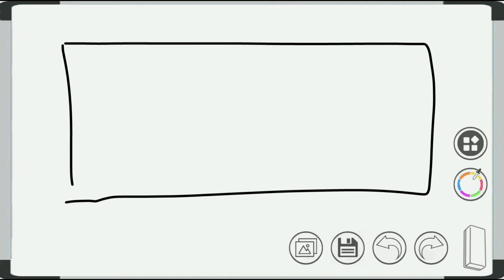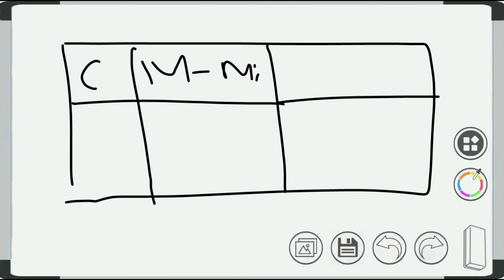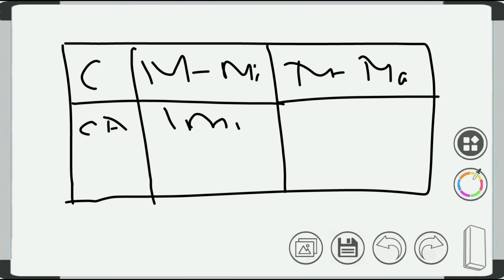The table can be classified as a category column, a max minor outage column, and a max major outage column. I am writing in short form because the whiteboard is not that wide. The first one is continuous availability, CA, which stands for continuous availability. In continuous availability, the max minor outage is 1 minute and the max major outage is 2 hours.